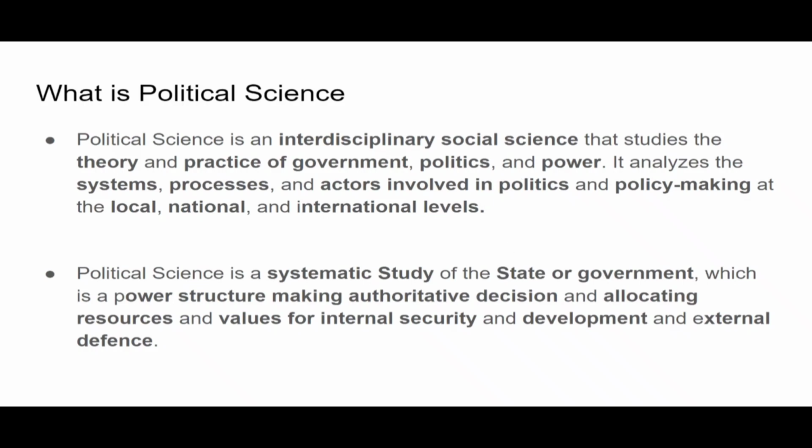But for now, you have to just get the general idea of what political science is about, right? It analyzes the system, process, and actors involved in politics and policy making at the local, national, and international levels, right? So political science is basically an interdisciplinary social science.